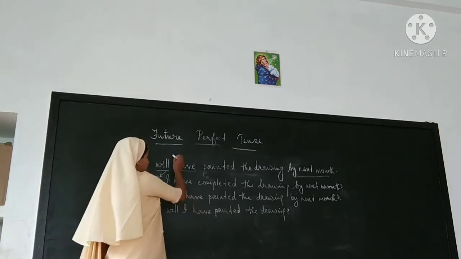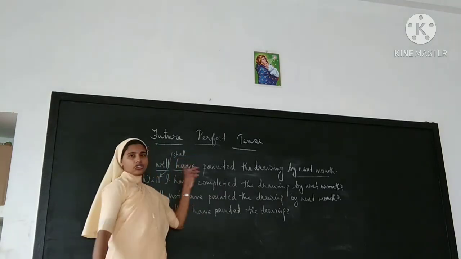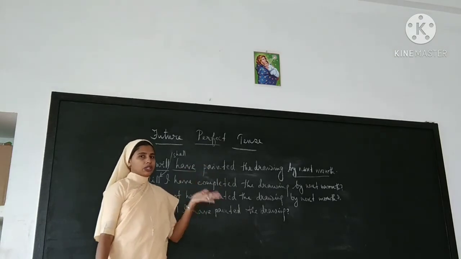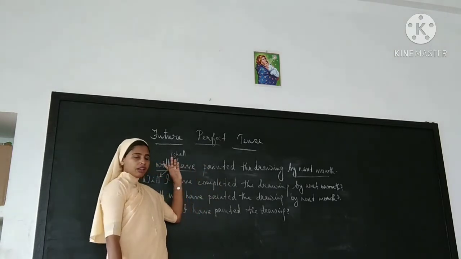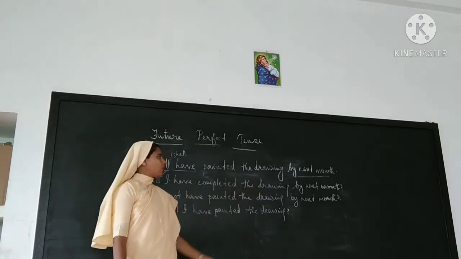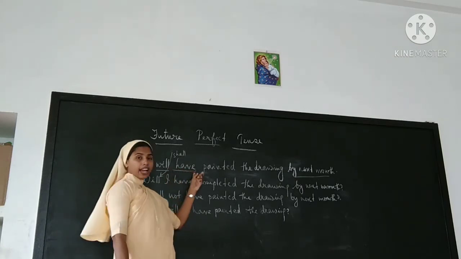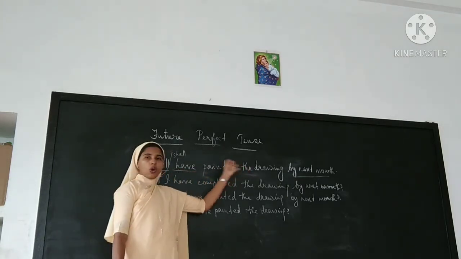Here, rather than will, shall will be right for the first person: I shall, we shall. I shall have painted the drawing by next month.